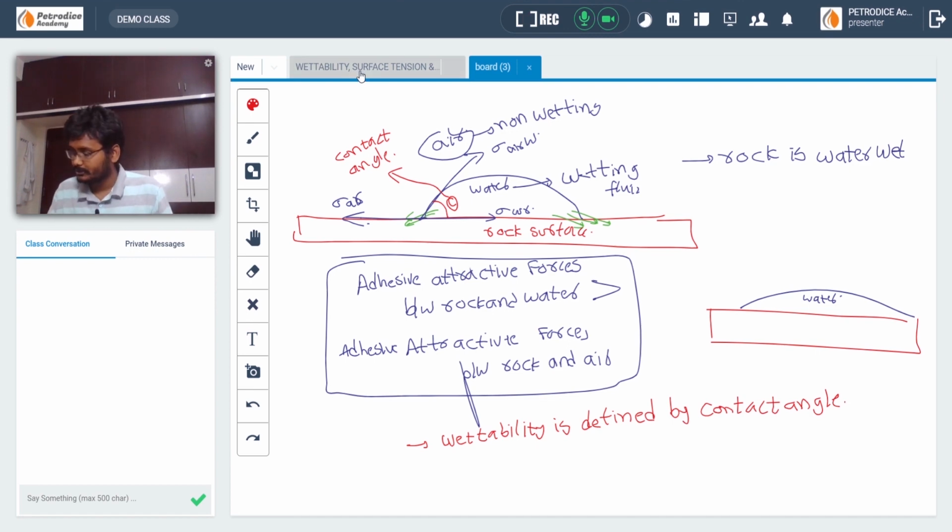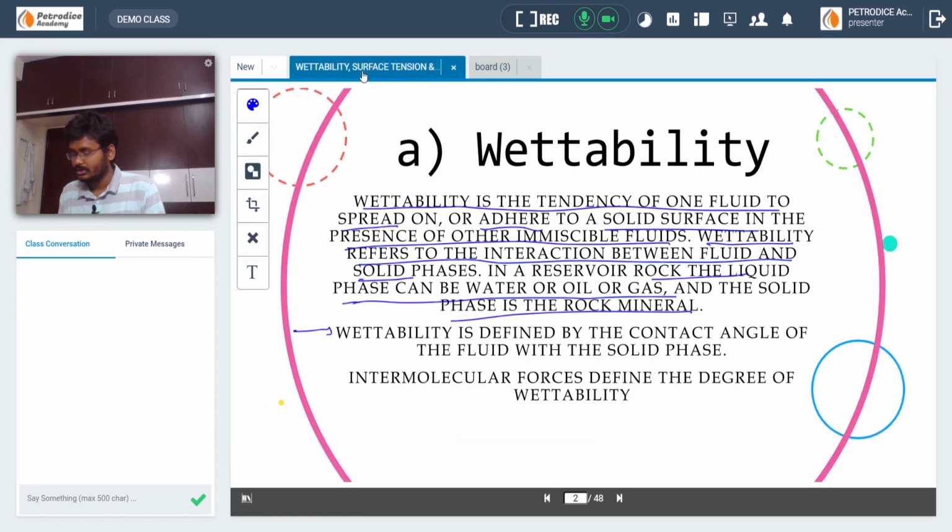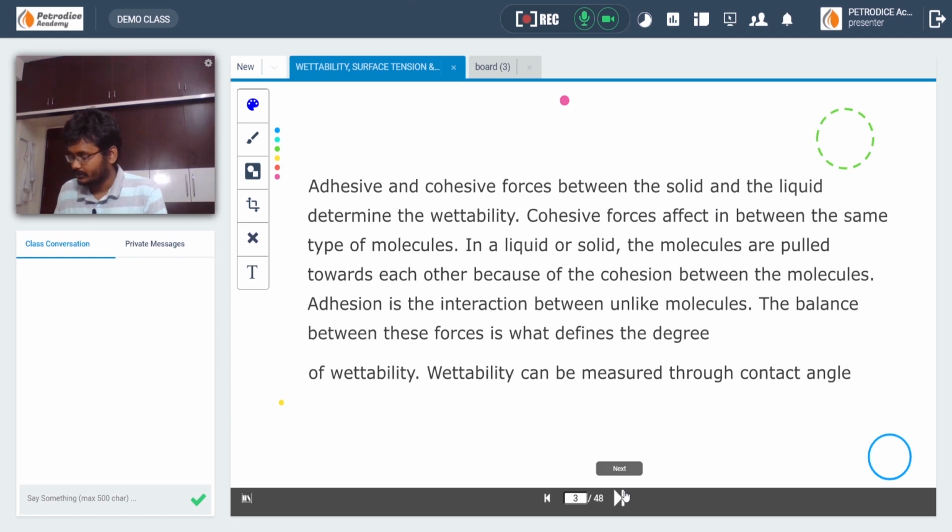Let's go to the next one. Intermolecular forces define the degree of wettability. As I have already told you, the adhesive forces are responsible for the degree of wettability of a particular fluid. If you want to take notes, note down this one. Adhesive forces and cohesive forces between the solid and the liquid determine the wettability. Cohesive forces act between the same type of molecules.